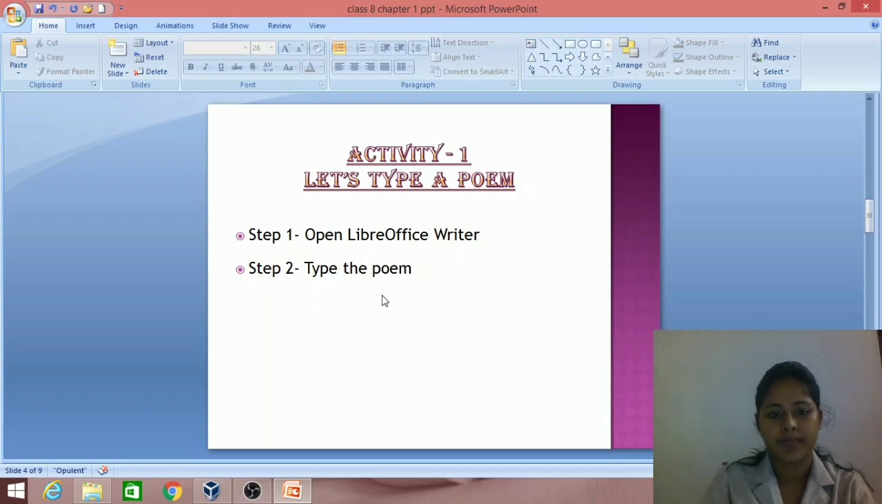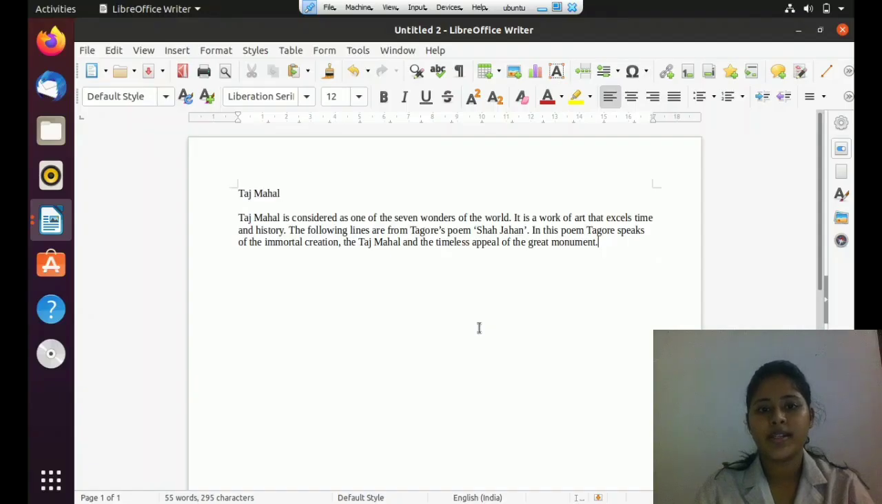So let's type it. Okay, this is LibreOffice Writer software. All of you are familiar with this. You have studied it in your previous classes: how to open the software, how to type, how to change font size, font color, etc. So you have studied the basics of LibreOffice Writer software in your previous classes. Now let's type the poem.